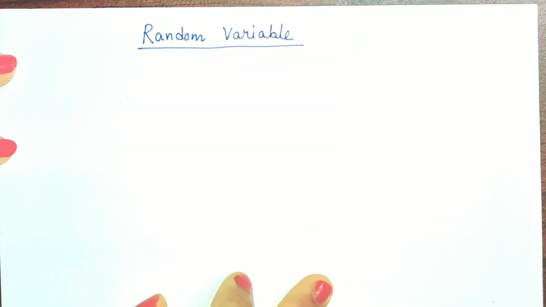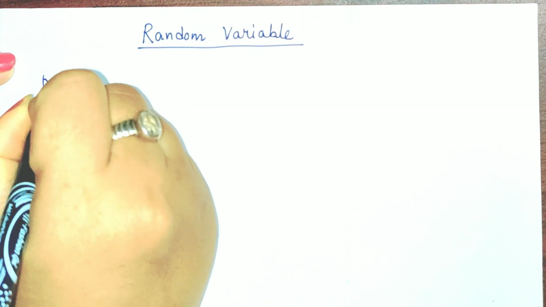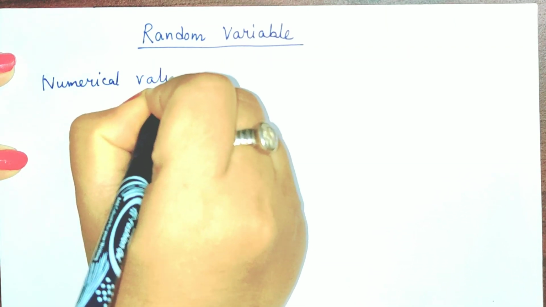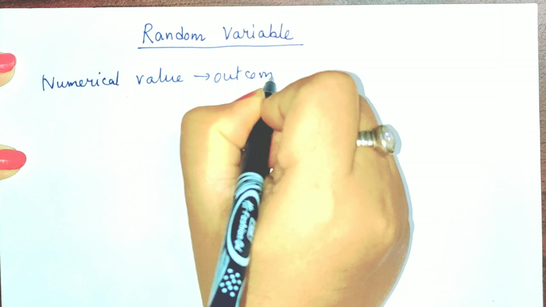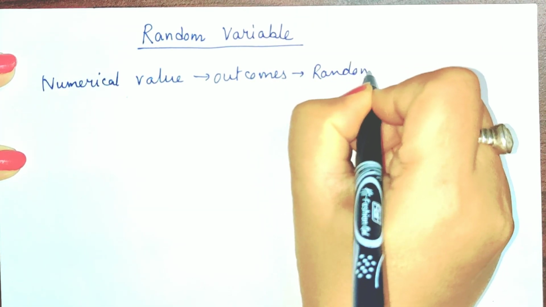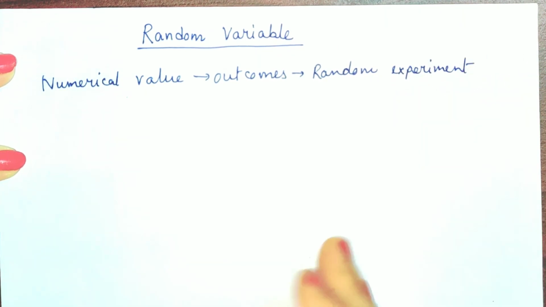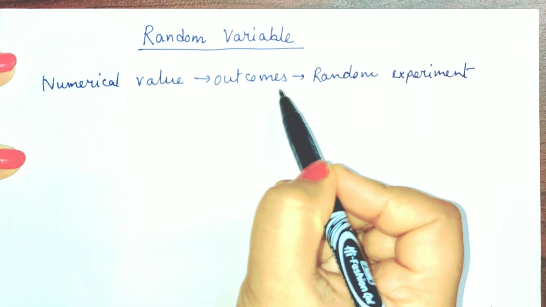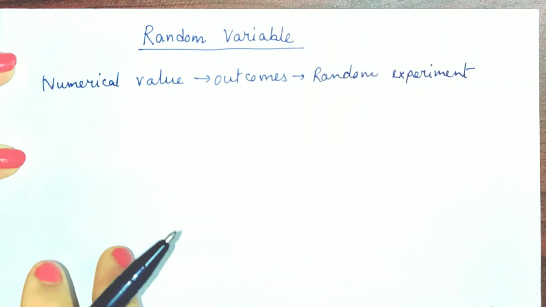Let us discuss random variable. What is called random variable? The numerical value associated with the outcomes of a random experiment is called random variable. So numerical value associated with outcome of random experiment is called random variable.